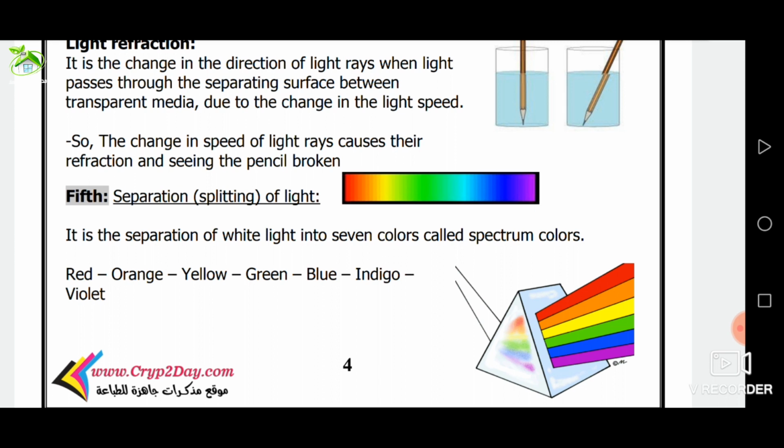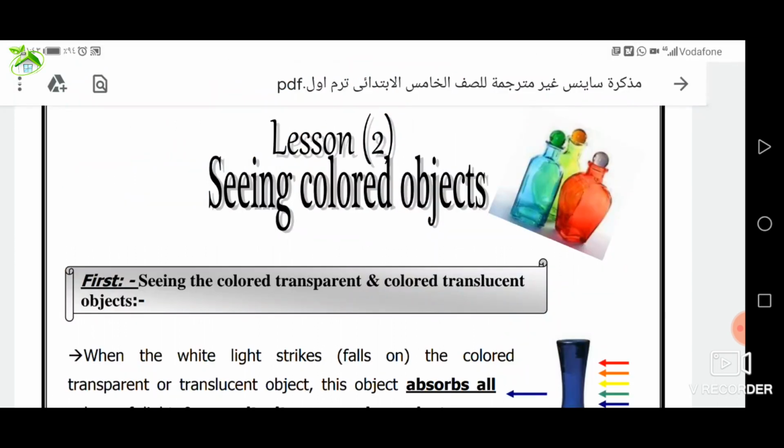Lesson number 2. Now we will talk about seeing colored objects. We studied in lesson 1 that the white light consists of 7 spectrum colors.